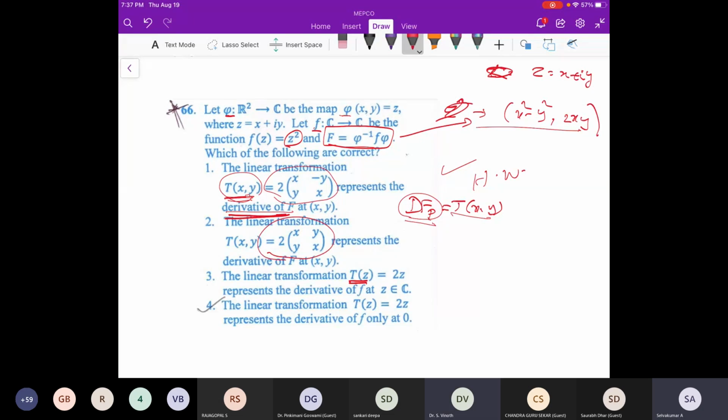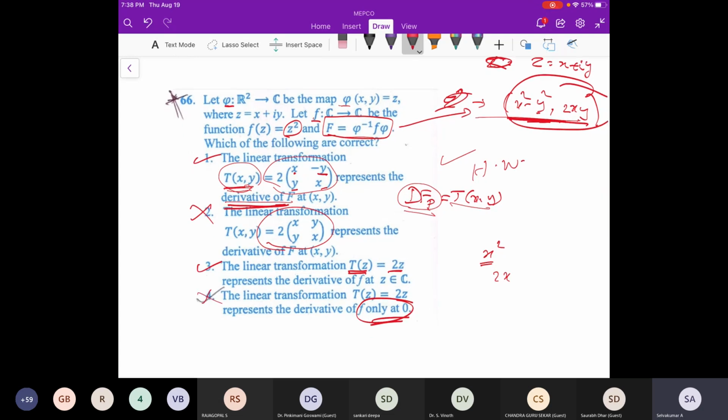1 and 4 are correct. No, 1 and 3 are correct actually. 4 is only at 0 they have given, right? But 2x is the derivative. If 3 is correct, then obviously 4 is also. I mean, x square's derivative is 2x, everywhere it is 2x only, right? x square is a polynomial. Similarly, z square is also a polynomial, so actually the answer is 1 and 2. So if you see the derivative directly, you can take it: 2x and 2x, minus 2y and 2y, 2x. So 2 can be taken. So this is it. So 2 is false. Is that clear? I have answered it completely.